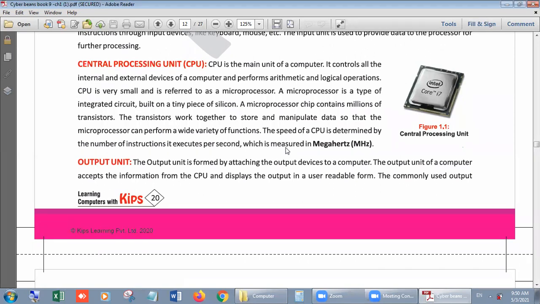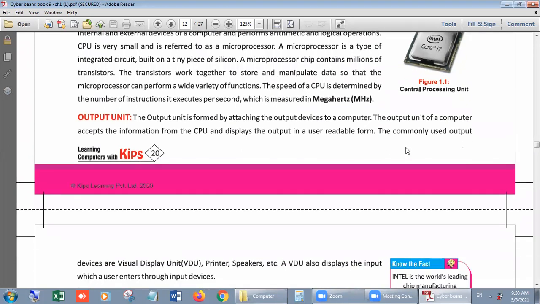A CPU is very small and is referred to as a microprocessor. I showed you this in the class, so I am taking very little time to explain it. Its speed we can measure in megahertz.